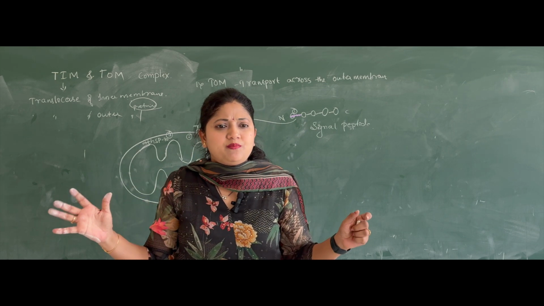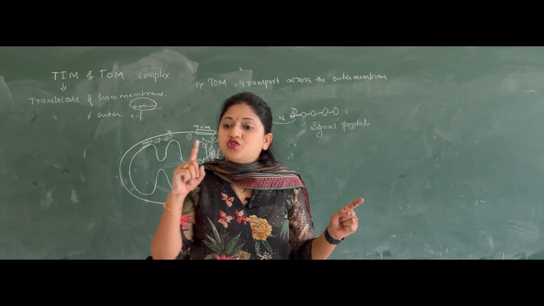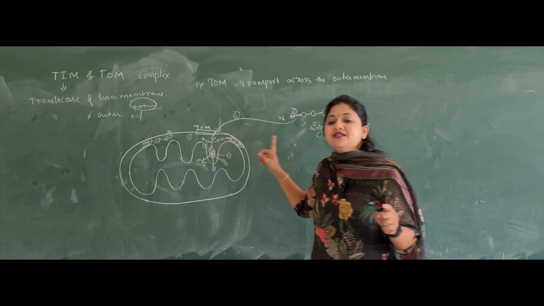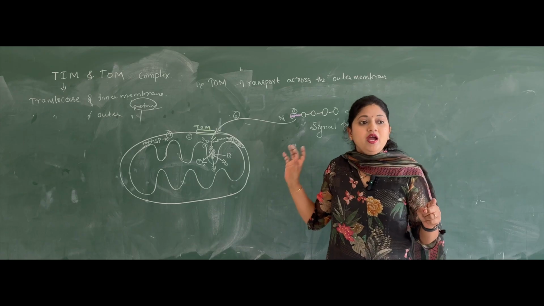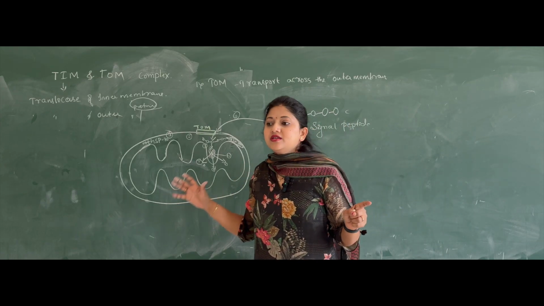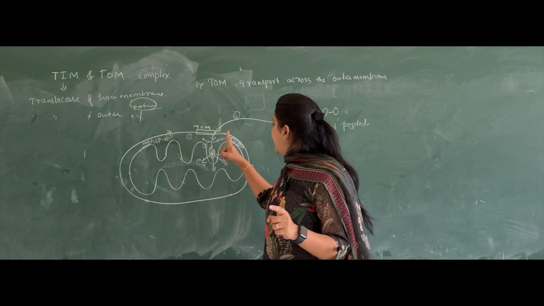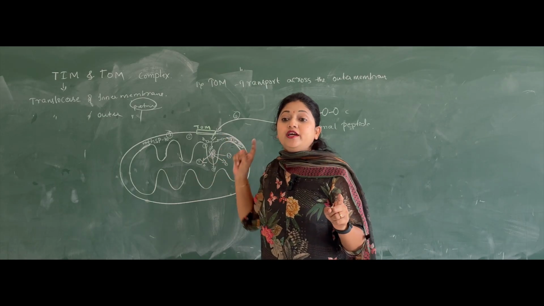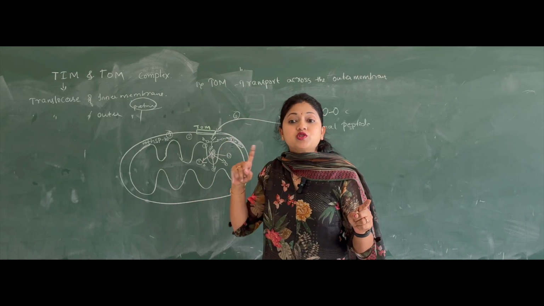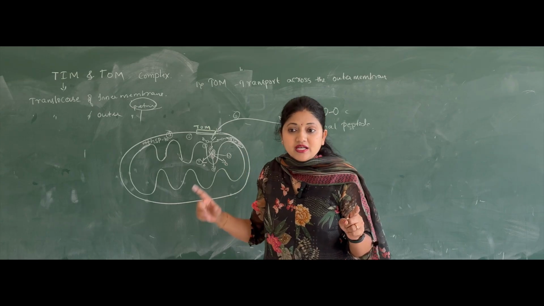There are many chaperones. Among all the chaperones, one chaperone is HSP70. So HSP70 belongs to the group of the chaperones.